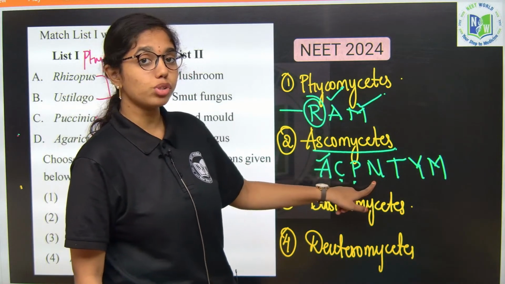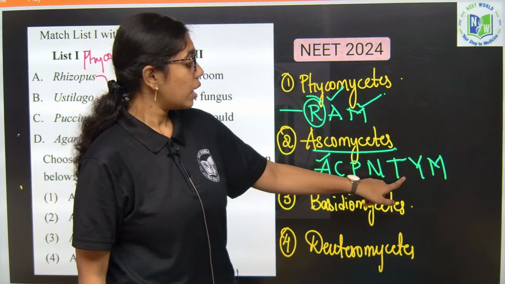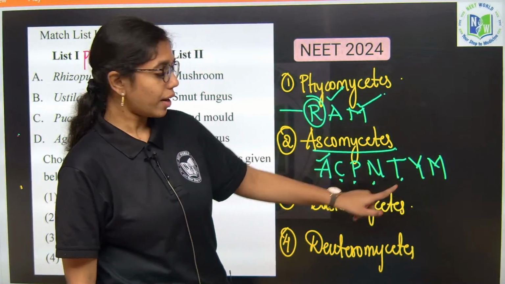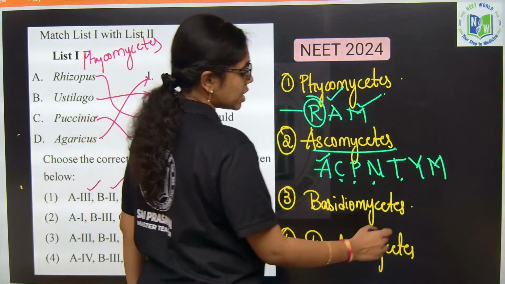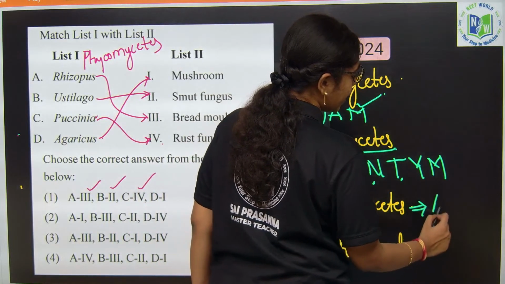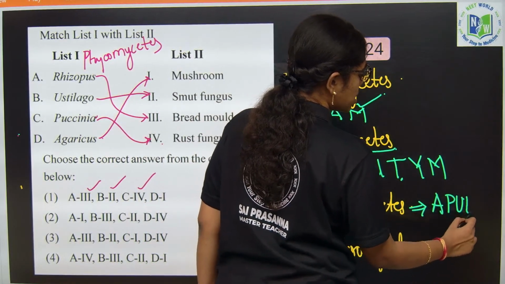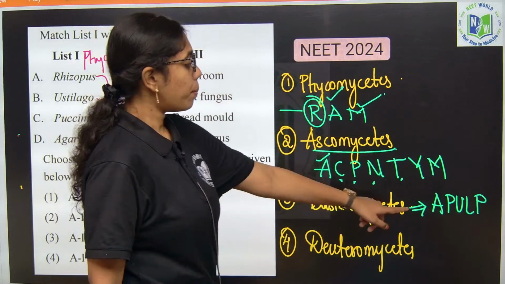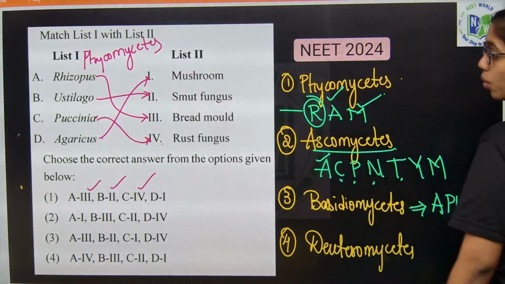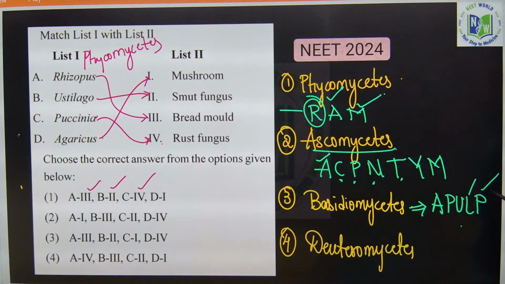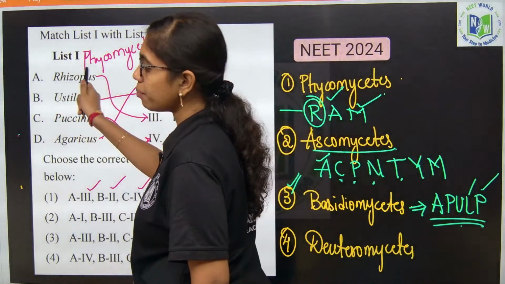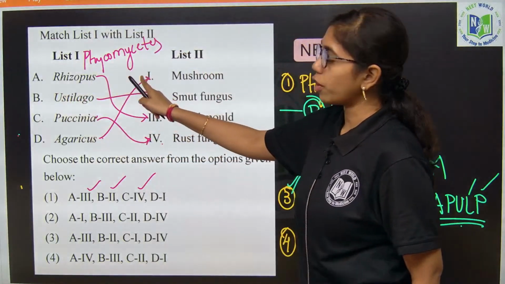is highly used in biogenetic work, and morels and truffles, and yeast, which are unicellular fungi. And then Basidiomycetes, you can easily recall it through A pulp. This is the mnemonic which I have given you, wherein Agaricus, Puccinia, Eustylago, Lycoperdon, Polyporus all belong to what? Basidiomycetes only. So, here the first example, that is Rhizopus, belongs to Phycomycetes class.